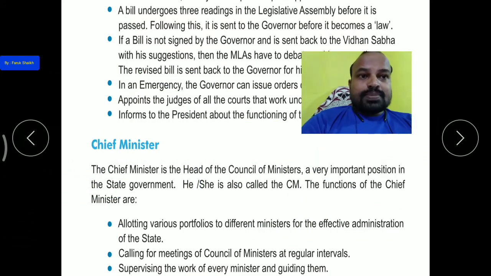यानी कि उनको हम CM यानी कि short form chief minister we can also call the CM. Okay, the functions of the chief minister are, now here some functions of the chief minister are given.